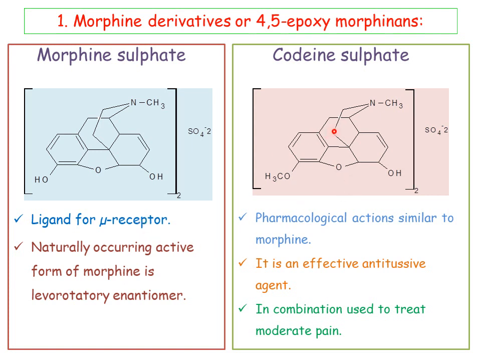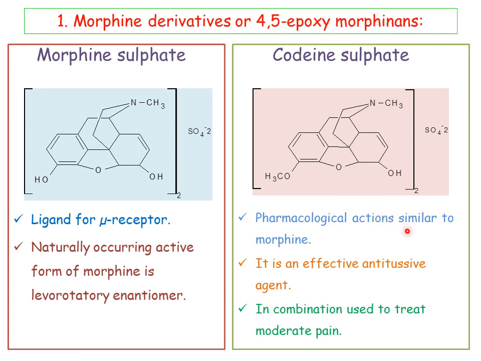And next is codeine sulfate. So this is the structure, everything is the same. With this simple modification, here a hydroxy group is there, here a methoxy group is there. Just methylation of the phenolic hydroxy group gives codeine sulfate. Because of this small change, codeine sulfate acts as an antitussive agent, whereas morphine acts as an analgesic, whereas codeine sulfate is acting as antitussive.